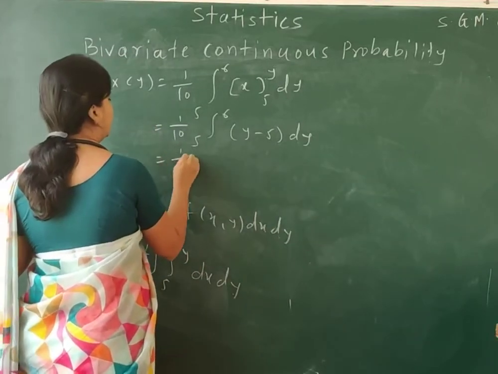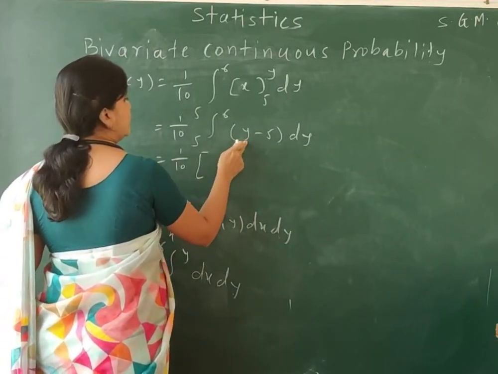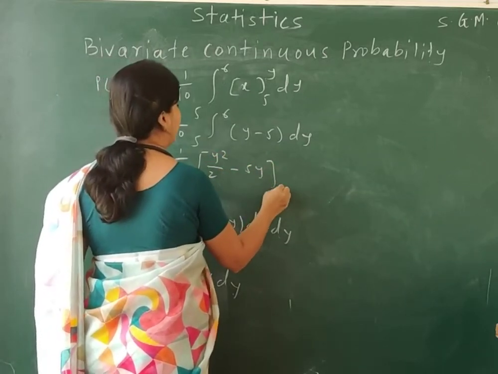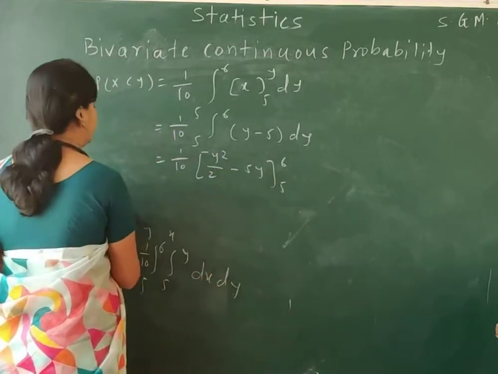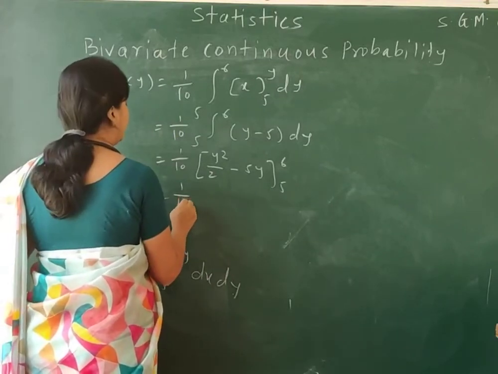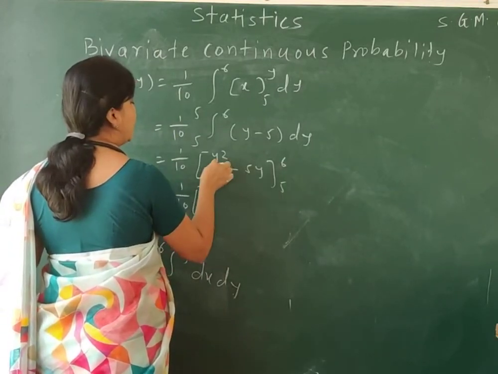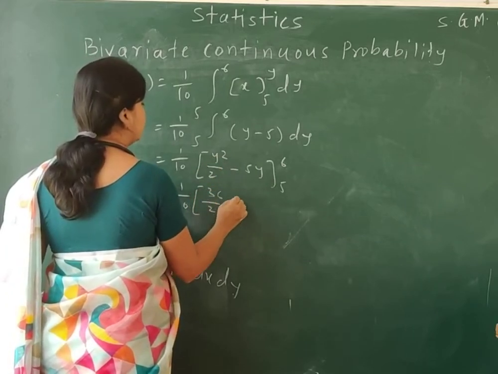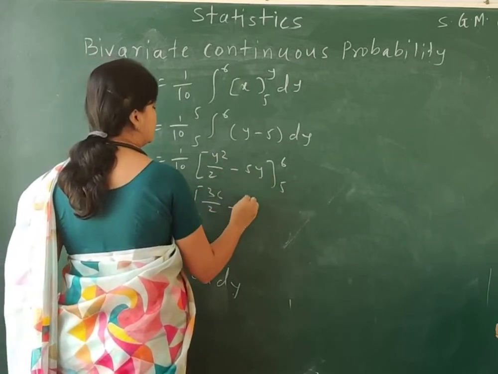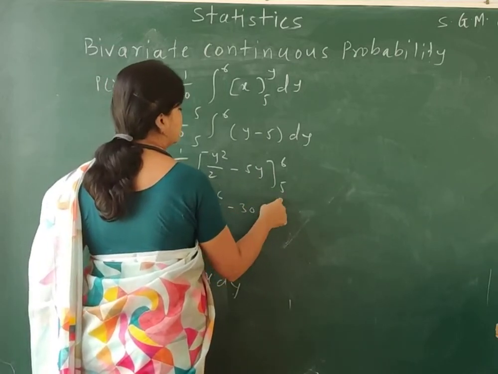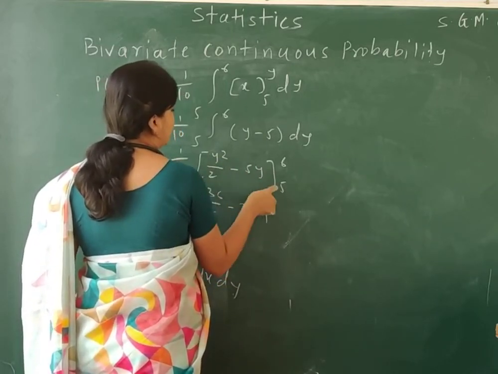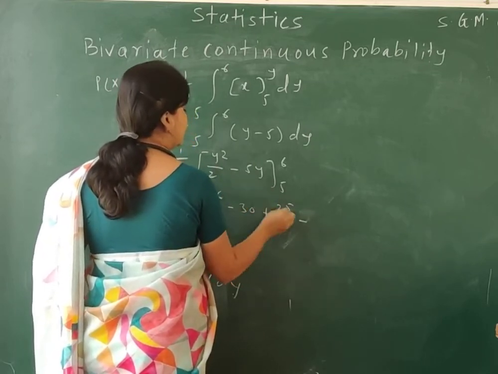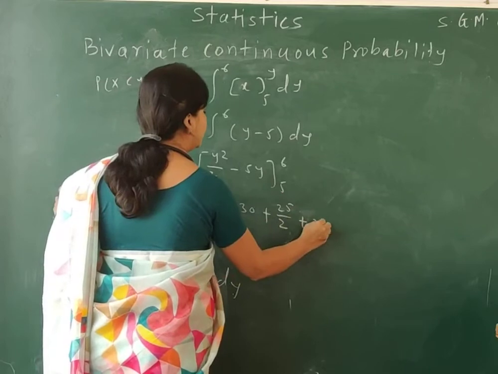So what we get now is 1 by 10 times the integration of y, that is y square by 2 minus 5y, from 5 to 6. We have the value of y as 6, so 6 square, that is 36, divided by 2 minus 5 into 6, that is 30, and putting the value of y as 5, we get 25 by 2 minus 5 into 5, that is 25.